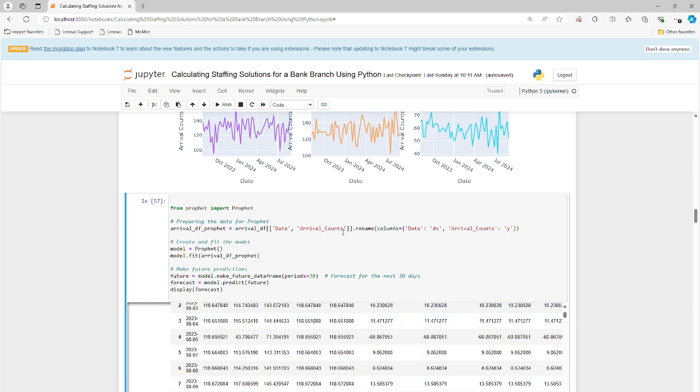All we have here is the arrival data frame. That's the initial data frame that I created. That's what we're working with. We have the date and the arrival counts. So just based on that, just based on the date and the counts, Facebook Prophet, the model here, produced all of these results.